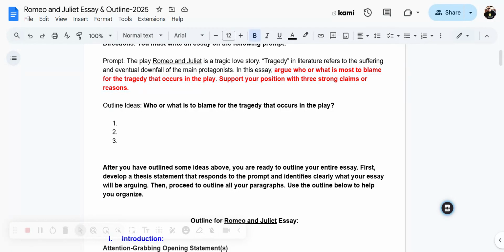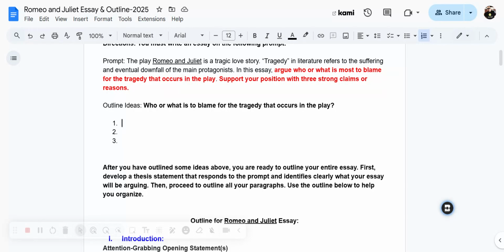Now, the key words, as we talked about as we went over this prompt, were who or what is to blame for the tragedy that occurs in the play. Meaning, characters can be blamed, but also other aspects can be blamed outside of characters. I'm going to give you a couple examples, but I'm not going to give you enough because I want you to come up with some of your own.